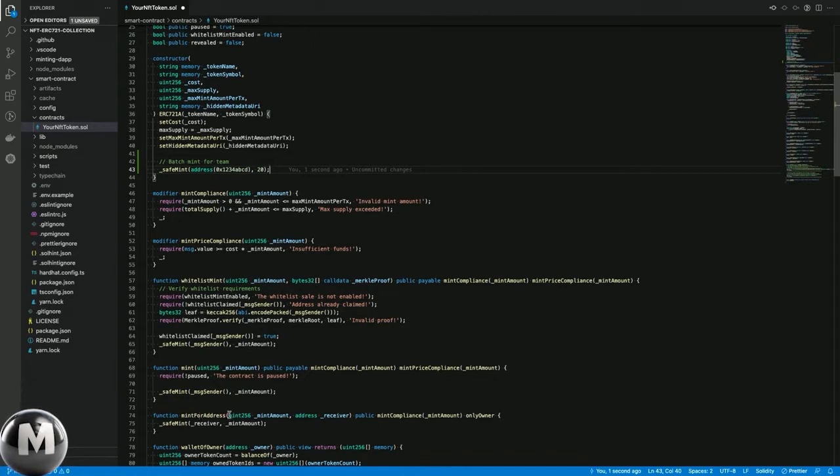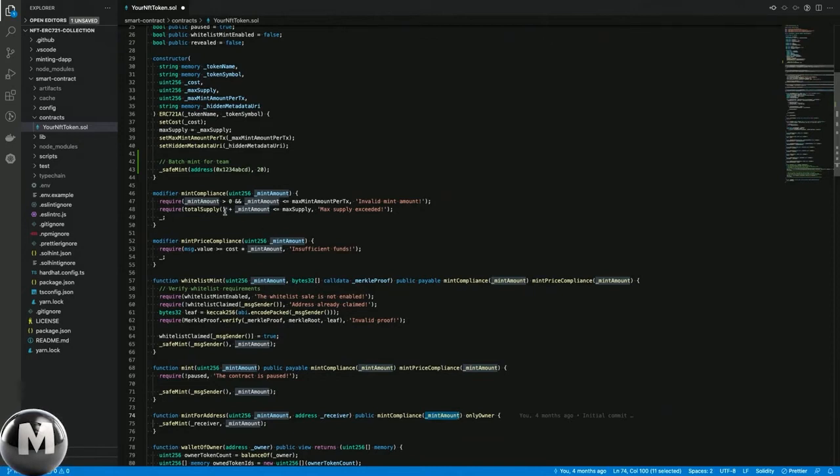Okay, so the reason why I think that we might want to amend this function just a bit is that, as you can see here, the function has a modifier which is mint compliance, and the mint amount is passed as a parameter here. I decided to do this because by doing that, I'm making it so that the owner won't be able to mint a huge amount of tokens for free out of the blue, okay?